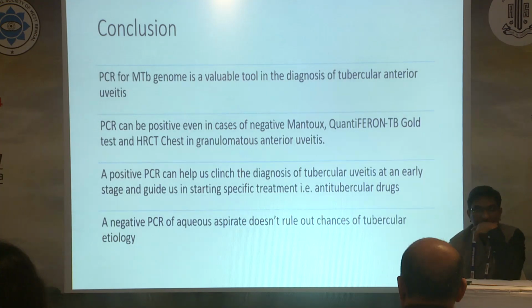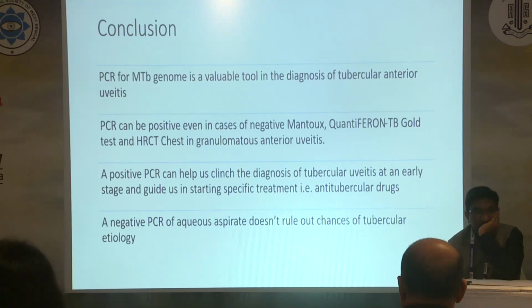To conclude, we can say that PCR for MTB genome is a valuable tool in diagnosis of tubercular anterior uveitis. PCR can be positive even in cases of negative Mantoux, QuantiFERON TB Gold test, and HRCT in granulomatous anterior uveitis. A positive PCR can help us clinch the diagnosis of TB uveitis at an early stage and guide us in starting specific treatment, that is ATT.